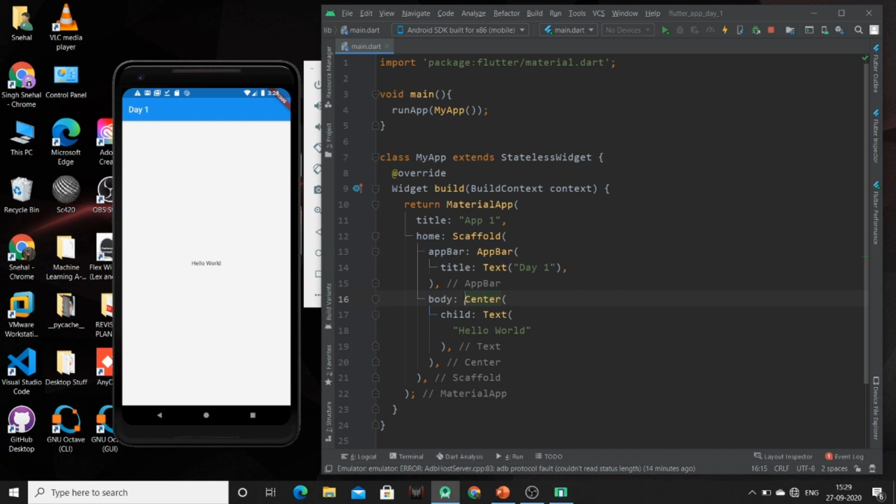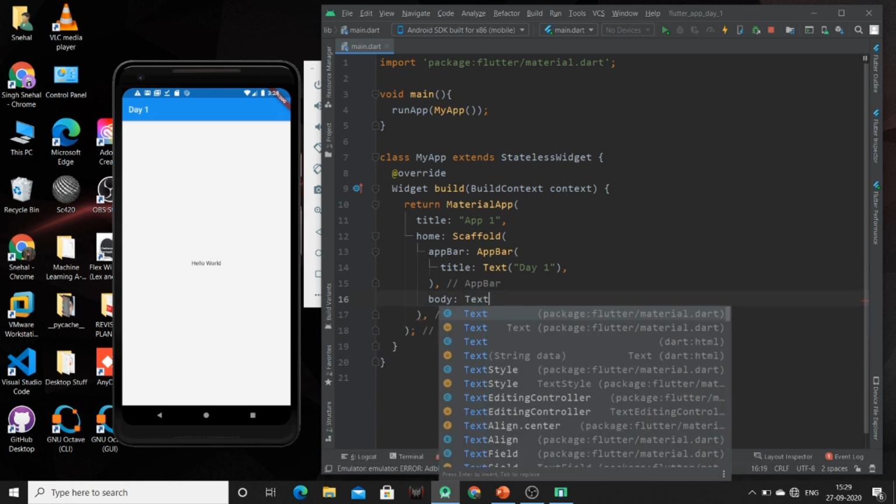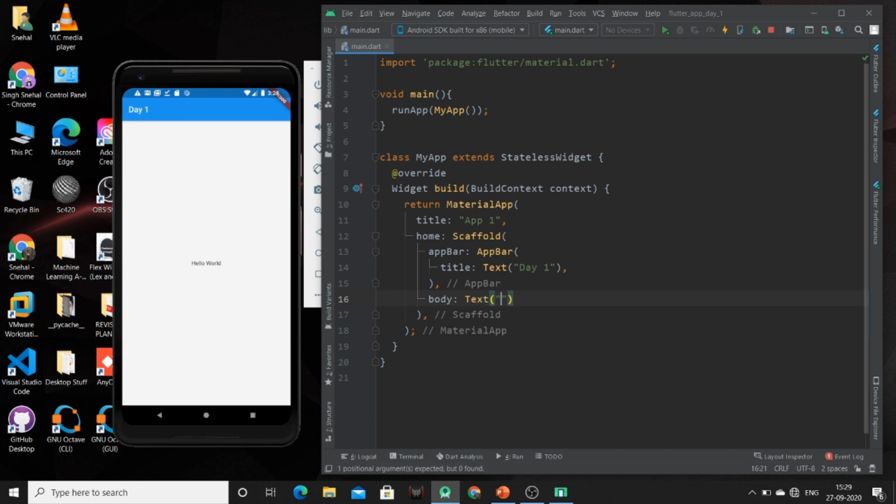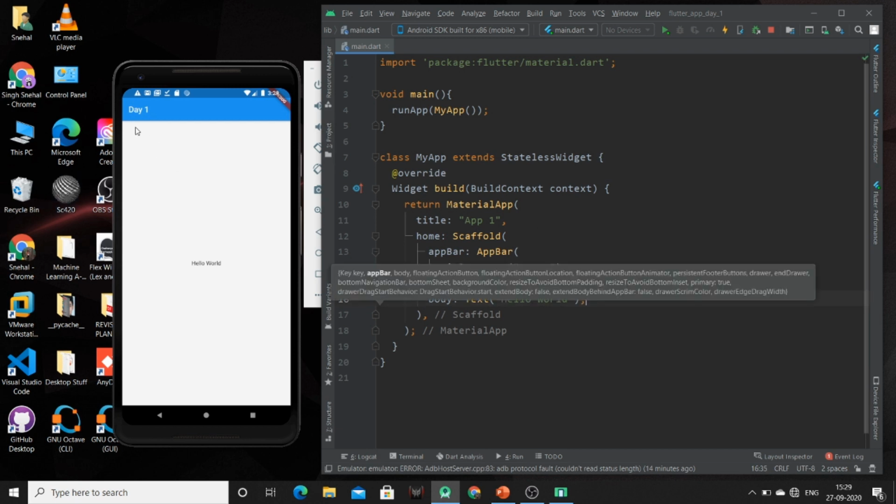If I remove this center widget, then on directly using this text widget, this text will be available in the left corner of this body.